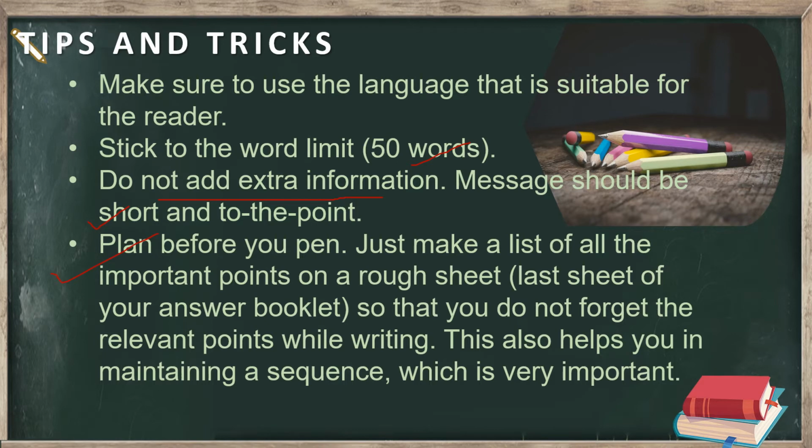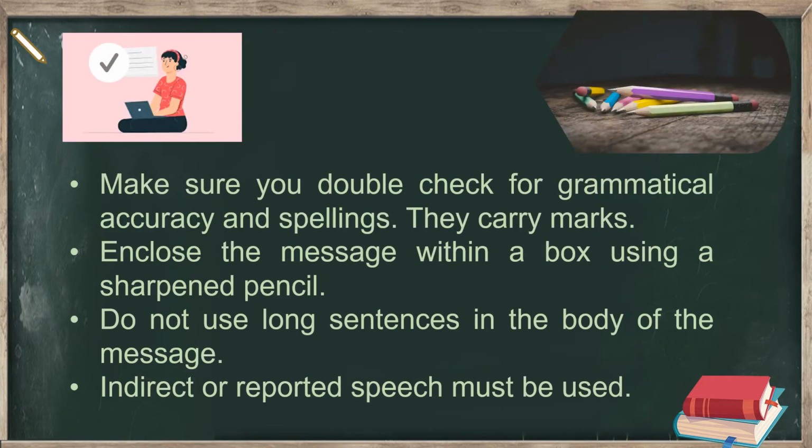This is very important. Some more, we must double check our grammatical accuracy. Obviously, this is a very obvious thing. While writing anything, you must double check whether the grammar is correct or not, whether the spelling is correct or not. And this is the most important thing. Like a notice, the message should also be enclosed within a box. Whenever you write a message, you must write it within a box.